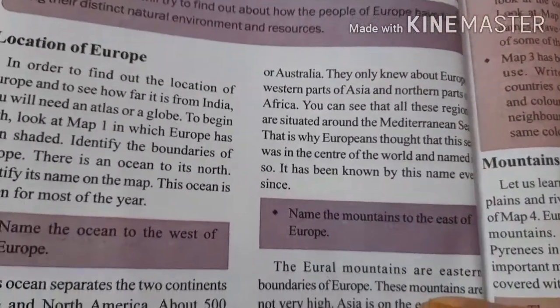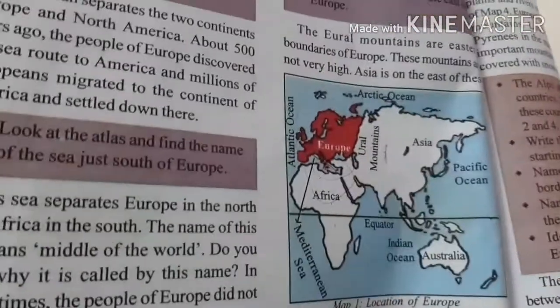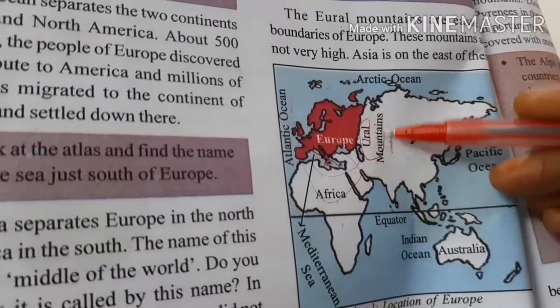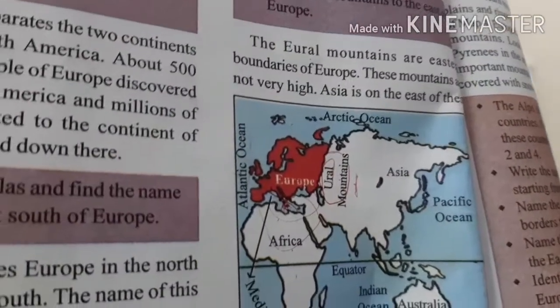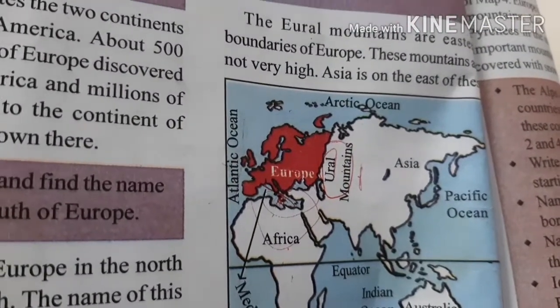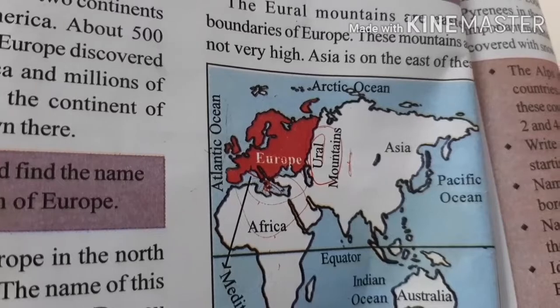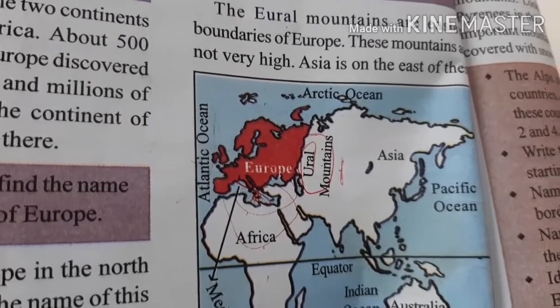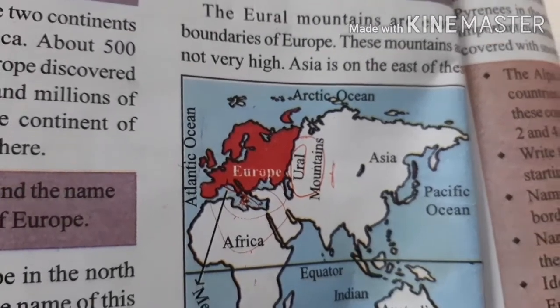This is another question, children. Name the mountains towards the east of Europe. Towards the eastern side of Europe. This is east, children. Towards the eastern side of Europe, we have the Ural Mountains. Eastern side of Europe we have which mountains? Ural mountains.